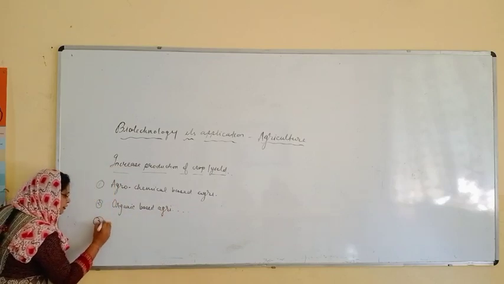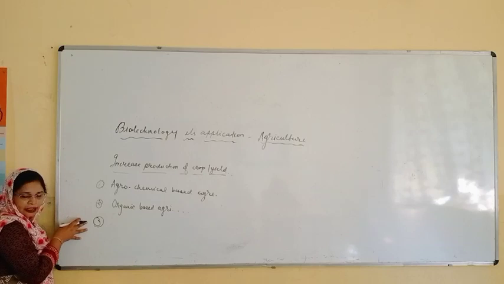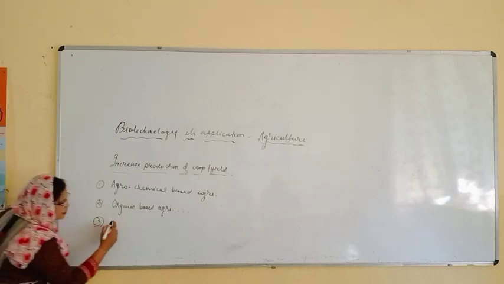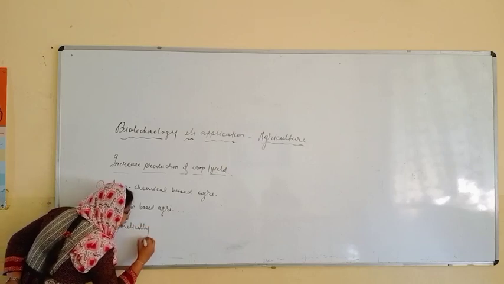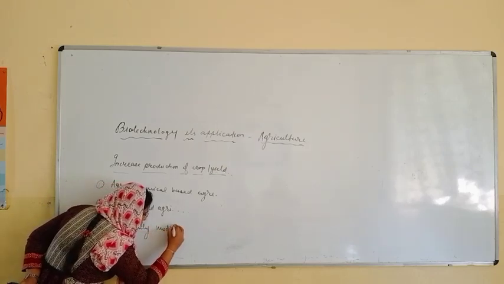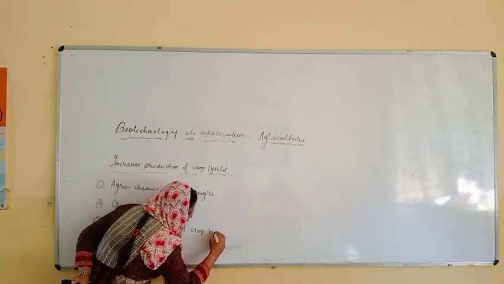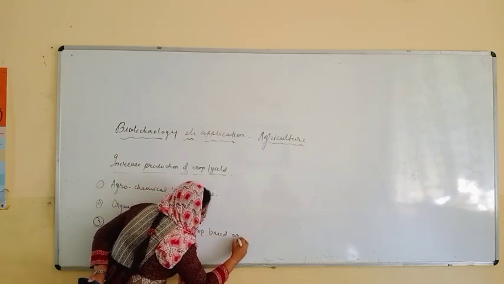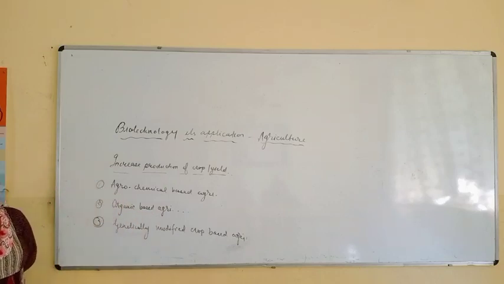Okay. And the third thing, if you don't want to go to these two ways, you can have the third one, that is genetically modified crop based agriculture.